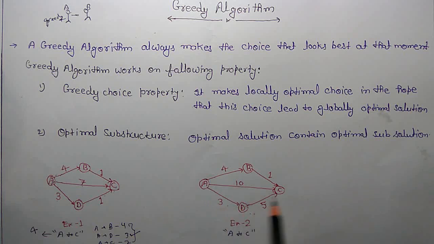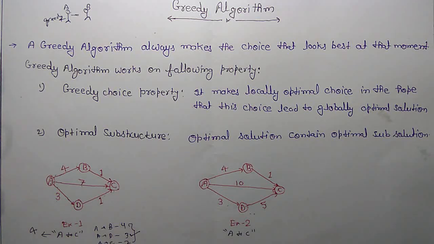So the total A to C is 8. From the greedy algorithm, this diagram has given you the answer A to C is 8, while the best solution is 4 plus 1, which is 5. So it means a greedy algorithm gives you a good solution, but it doesn't mean that every time you will get the best solution.